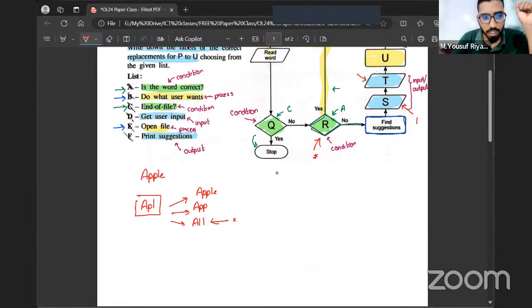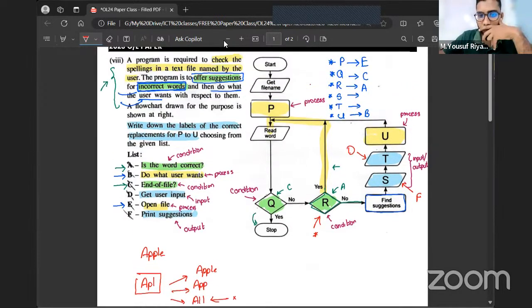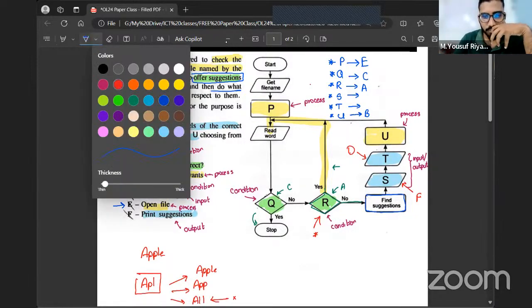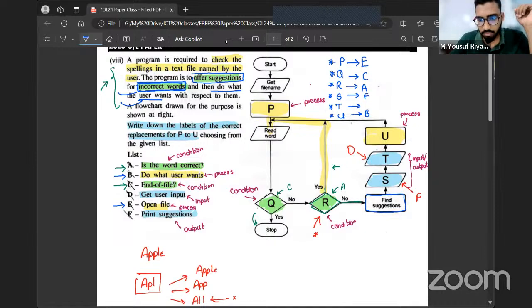So S should be contained in the statement F, T should contain the statement D. So you print the suggestions. After you print the suggestion, the user will go through the suggestions and figure out, okay, this is the exact word I actually meant. Got it? Is that clear, all of you? Okay, so that is how this whole program is going to work.